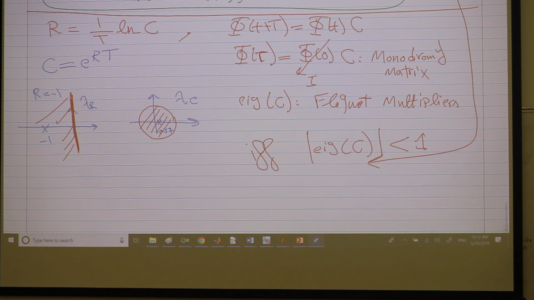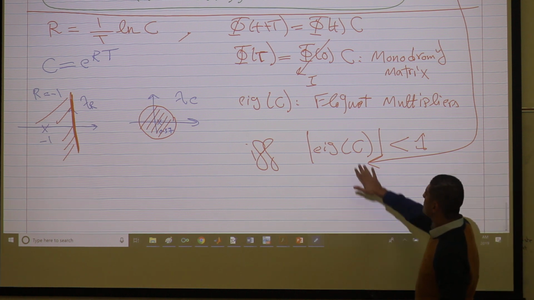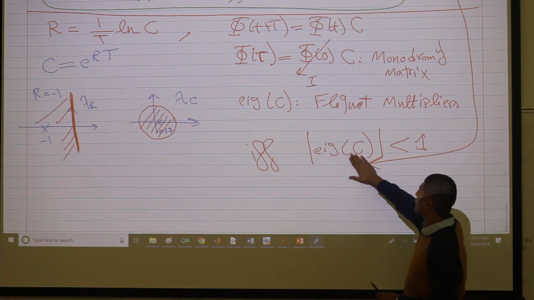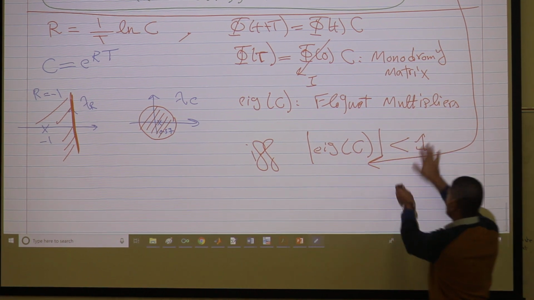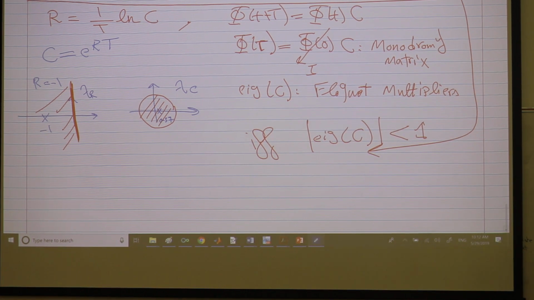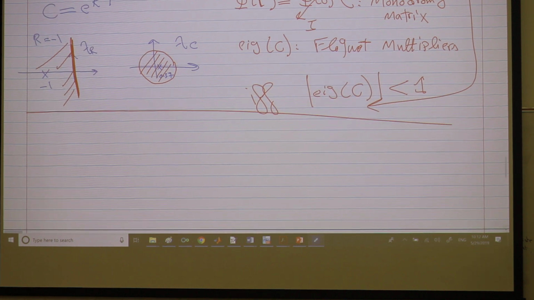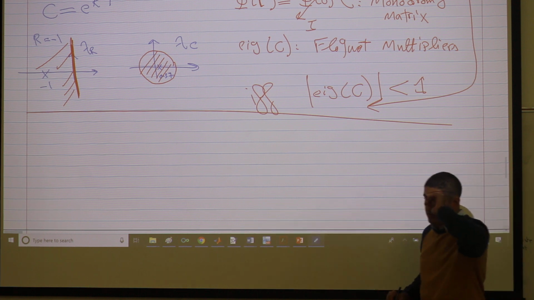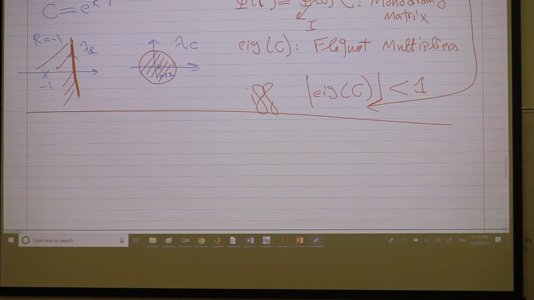I'll just give different perspectives of it. It's the exact same result. We will not do anything different than just getting the eigenvalues of the monodromy matrix, which are the Floquet multipliers, and checking that they are within the unit disk. But I will give a different perspective. So, Professor, if they are on the unit circle, or if I have any on it, it's critically stable. It's not exponentially stable. This is a pure linear system, so you're comfortable to say critically stable. But if it's a linearization of a nonlinear system, then the analysis is not conclusive.